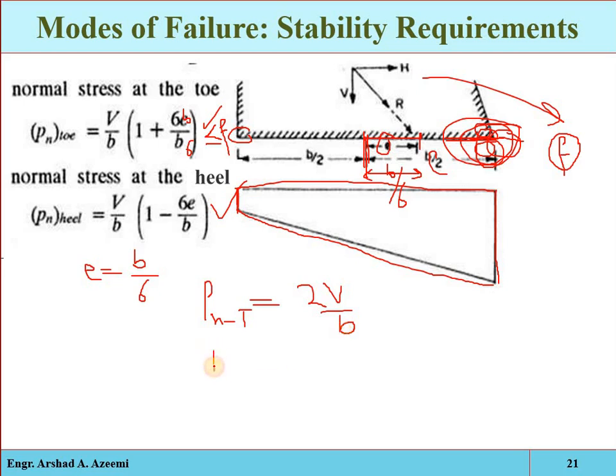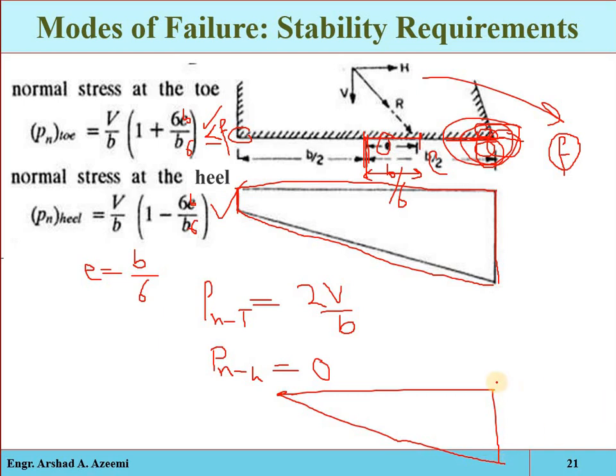Okay, and see, when the eccentricity is equal to B by 6, then the normal stresses at the heel point, just put here B by 6, so you will get what? 0. Okay, so then the normal stress distribution diagram will be like this one, that at the toe point the stresses will be maximum, at the heel point the stresses will be 0, and then this will be the normal stress distribution diagram. Okay, so the corresponding stresses at the heel in these circumstances will evidently be 0. Now that will be the maximum limit.